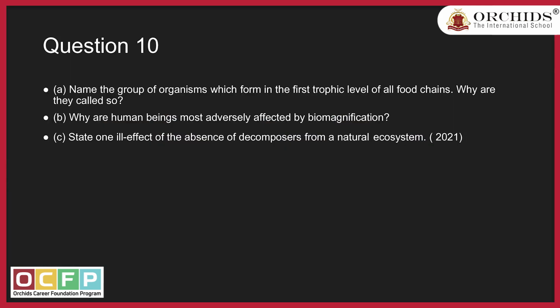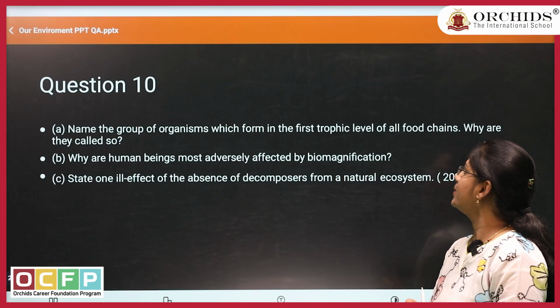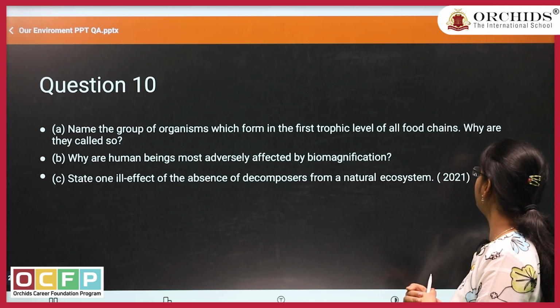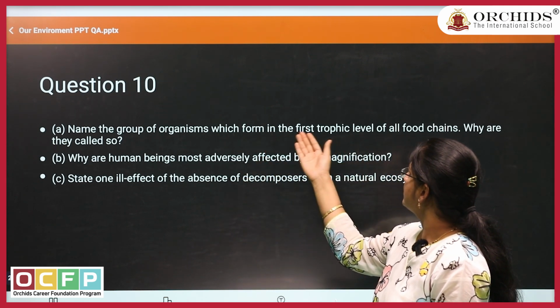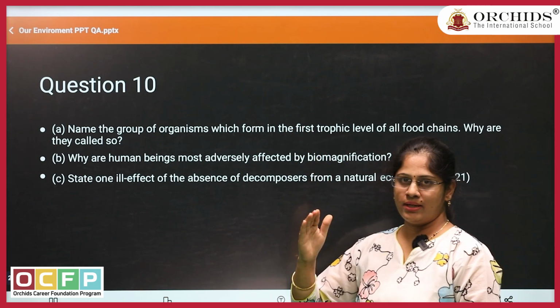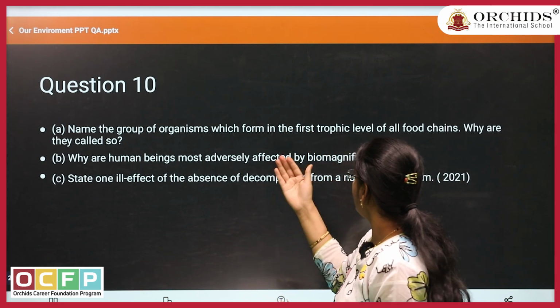Move to the next question. Name the group of organisms which form the first trophic level of all food chains. Why are they called so? Here the first trophic level is nothing but producers. Why do we call them that?